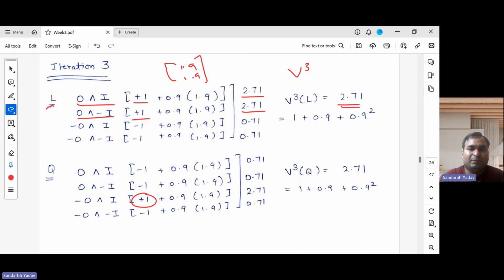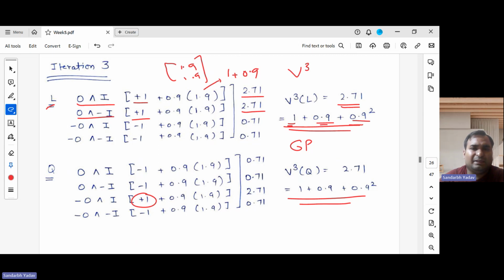And this 2.71 you can write like 1 plus 0.9. See how this happens. If you break this 1.9 into 1 plus 0.9, then 0.9 multiplied by 0.9, plus 0.9 square, and a similar kind of thing is happening here. So now what is this? This is a GP, right? This is the first term, and this is the common ratio. We are getting terms multiplied, right?